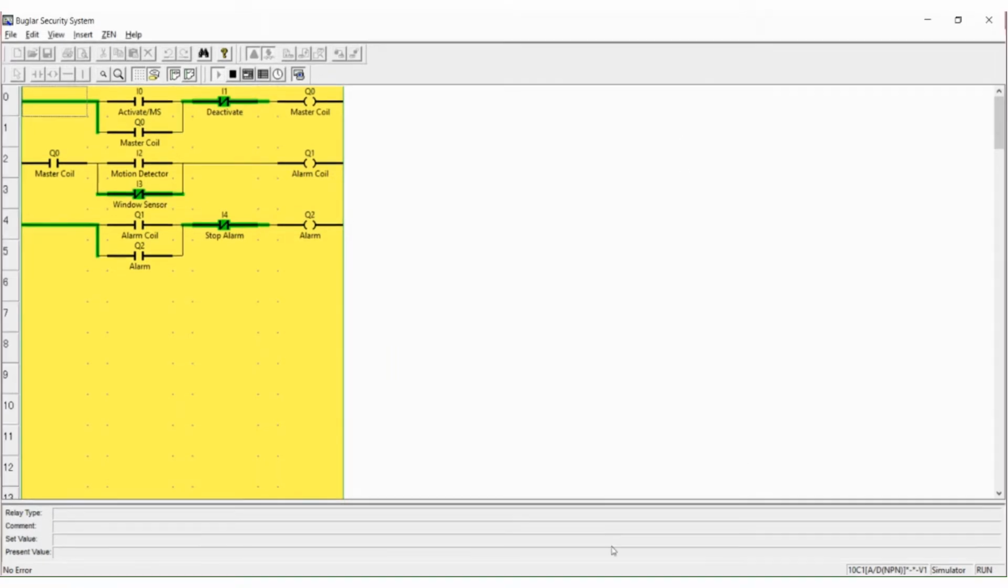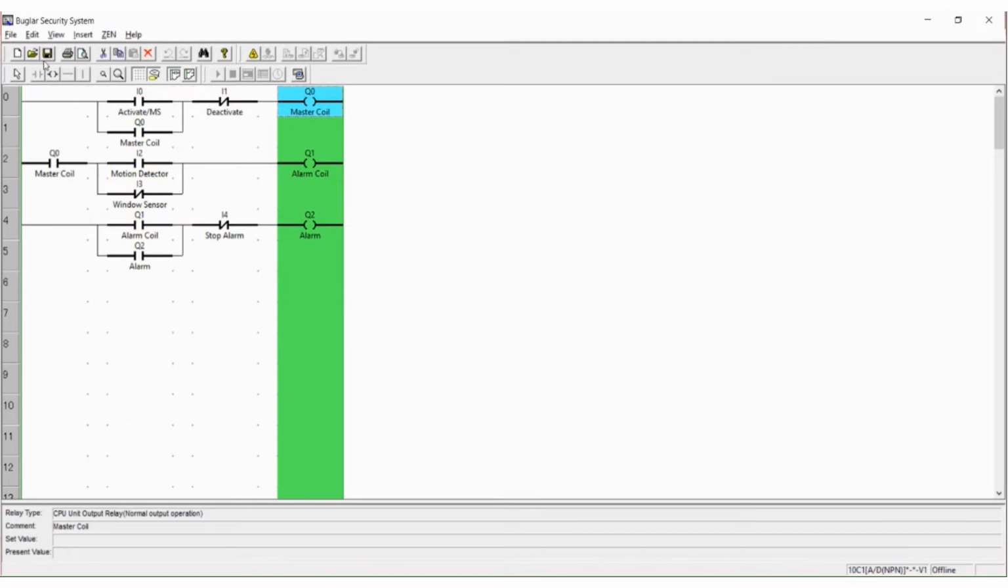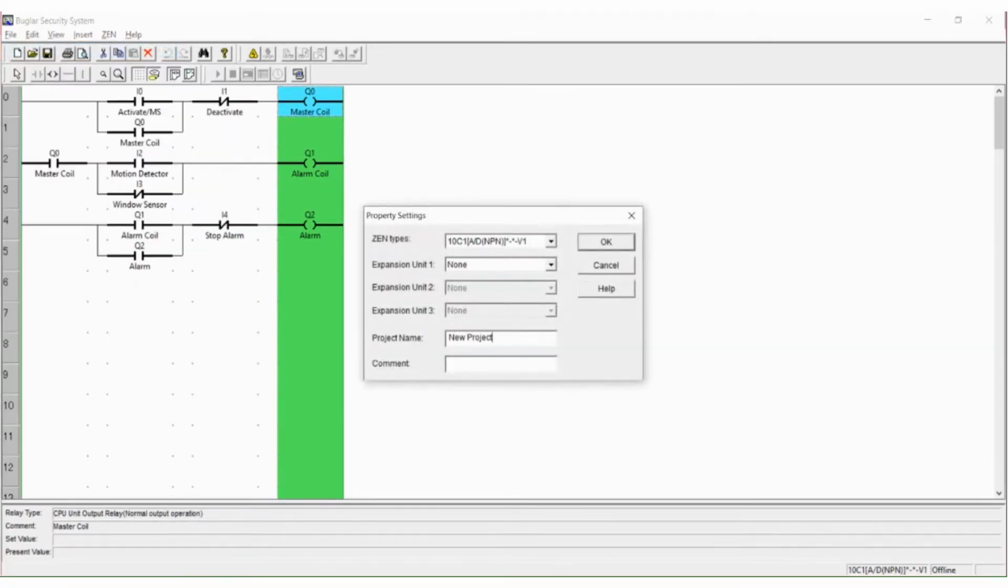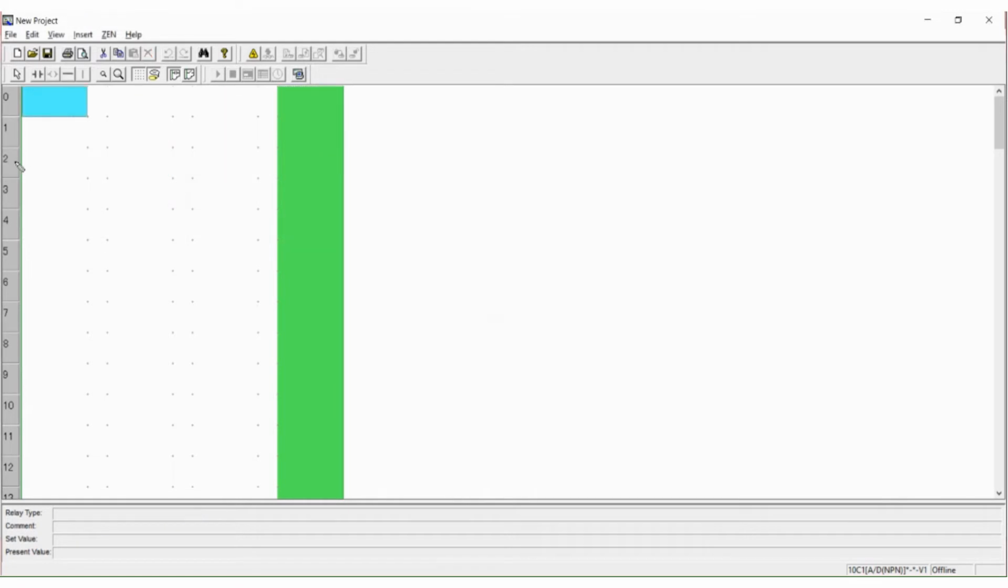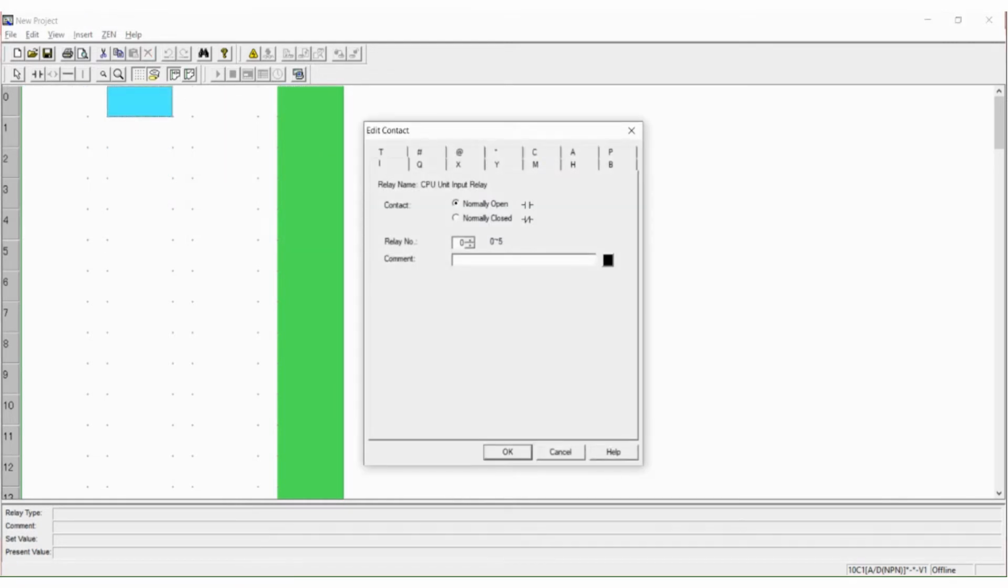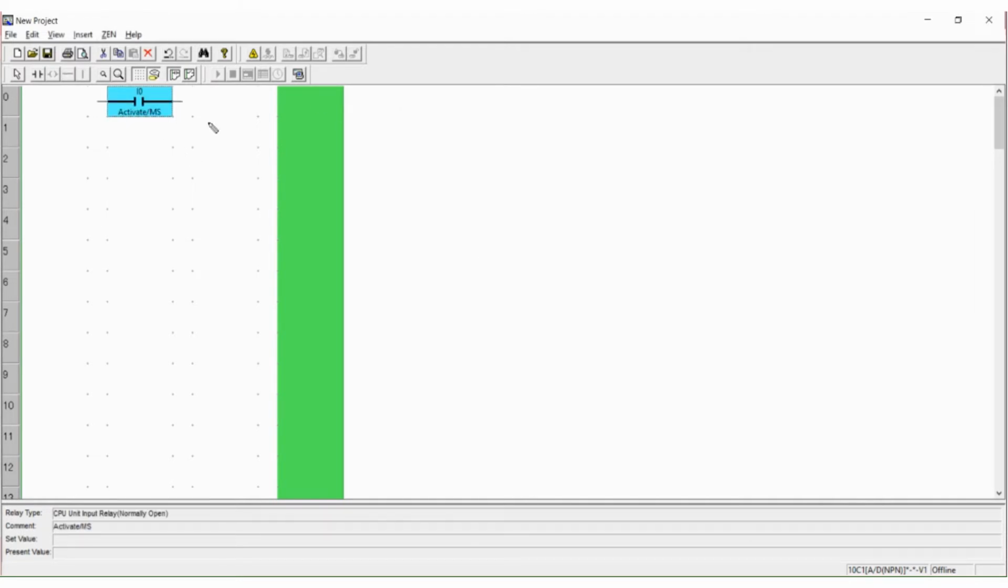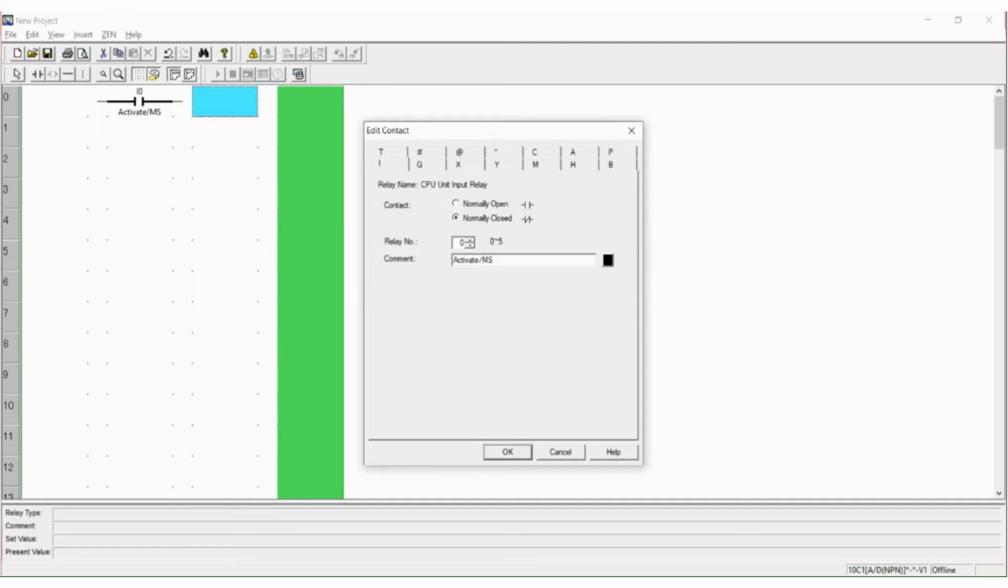So let's start by launching a new project and name it Burglar Alarm Security System. And then let's proceed in adding our components. Let's add I0, an I input, relay number 0, and name it as activate, or the main switch. And beside that is the deactivate button, which is a normally closed switch.